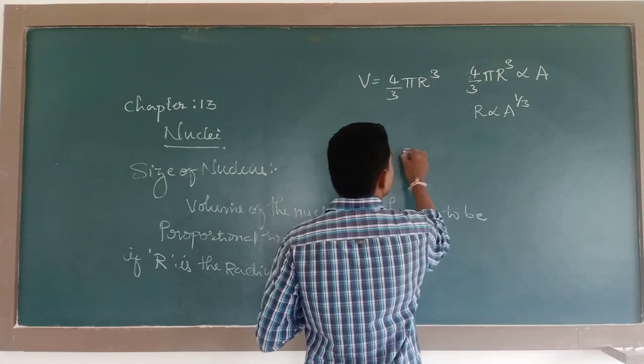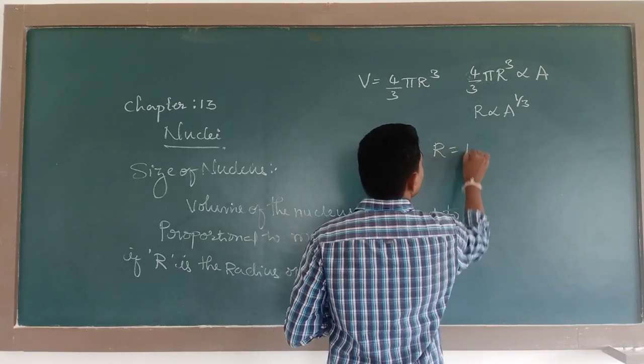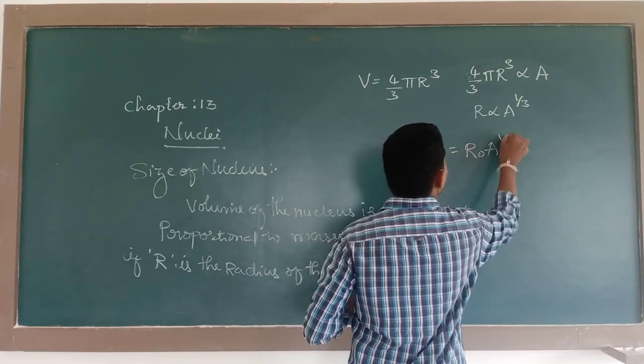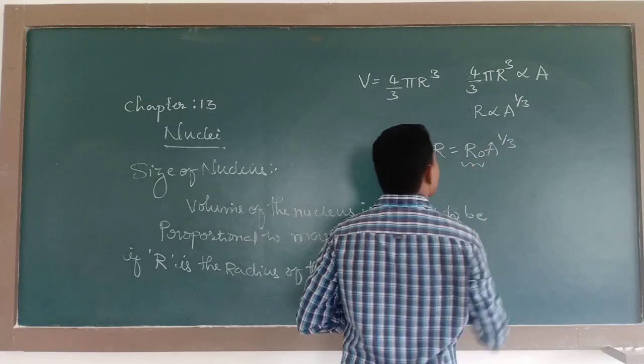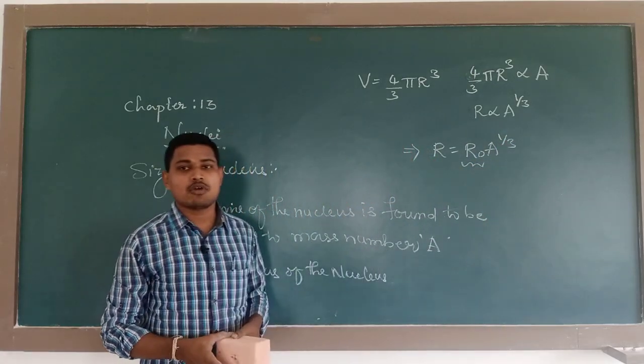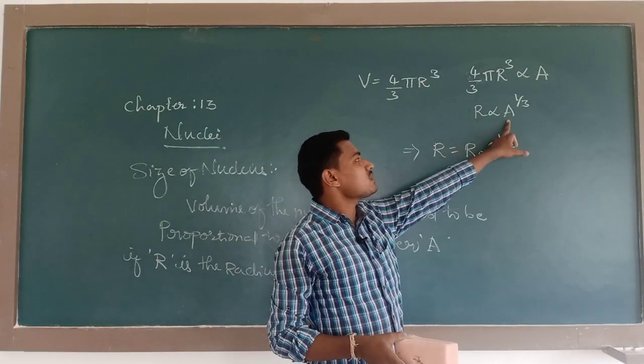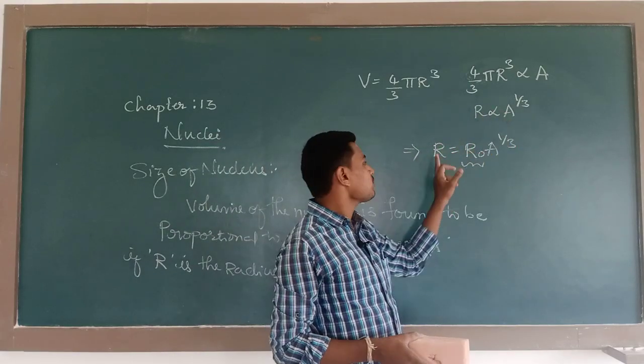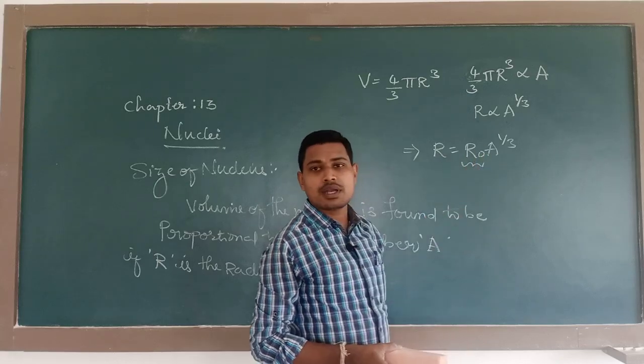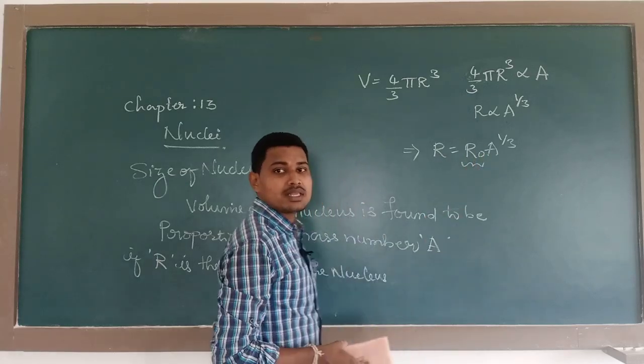This implies R is equal to R naught into A to the power of 1 by 3. What is this R naught? R naught is the proportionality constant between the radius of the nucleus and its mass number A. That is, R is equal to R naught into A to the power of 1 by 3.